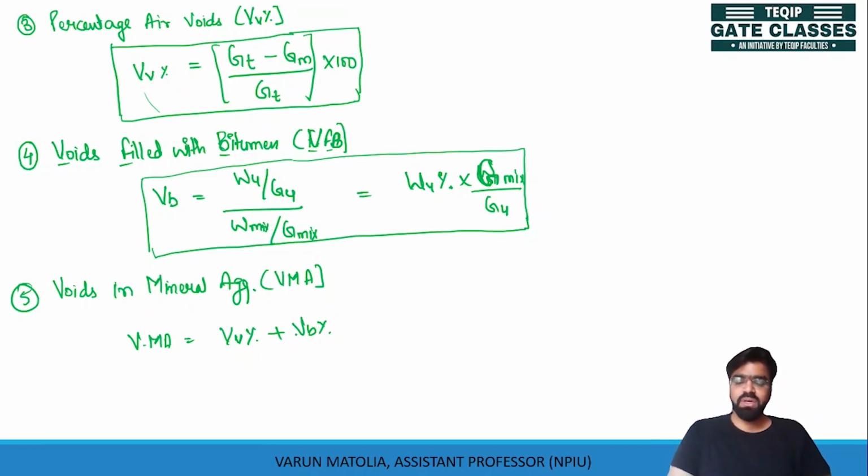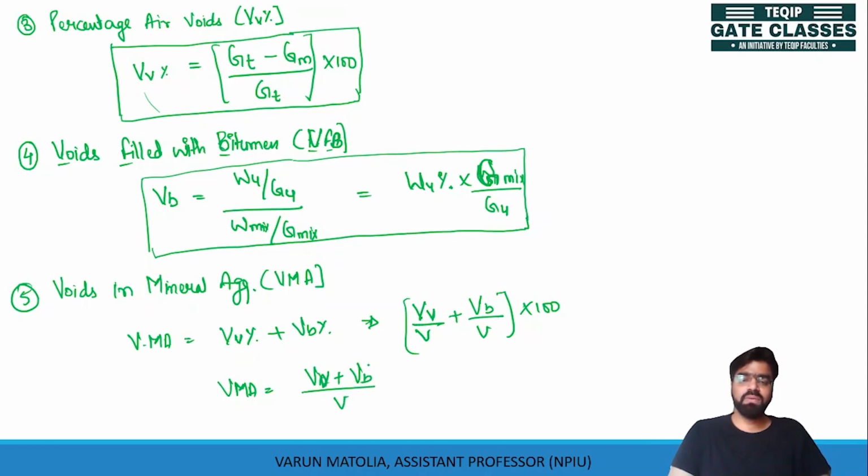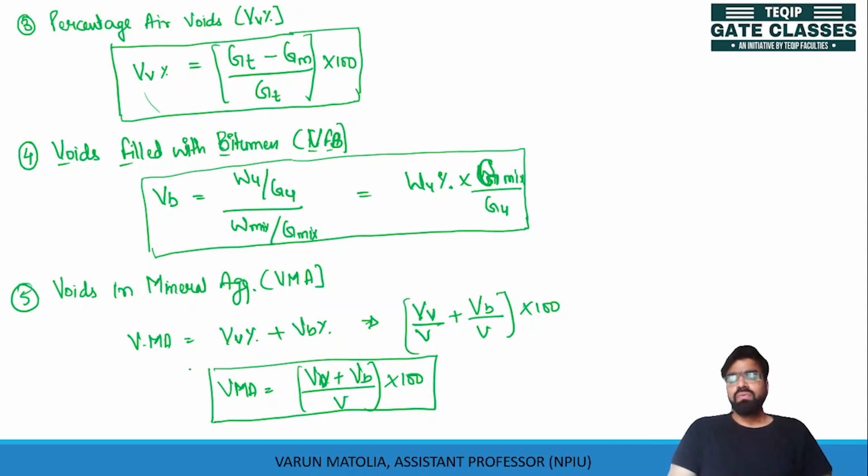If we want to write it specifically in terms of volume, we can write it as volume of V by V. This is the percentage we have written here, VV by V into 100, or it can be written as VMA values are VV plus Vb divided by V into 100. This is how you can calculate the value of voids in mineral aggregates for a particular mix.